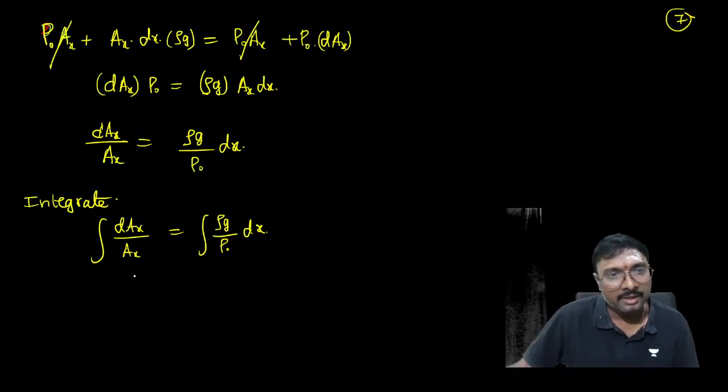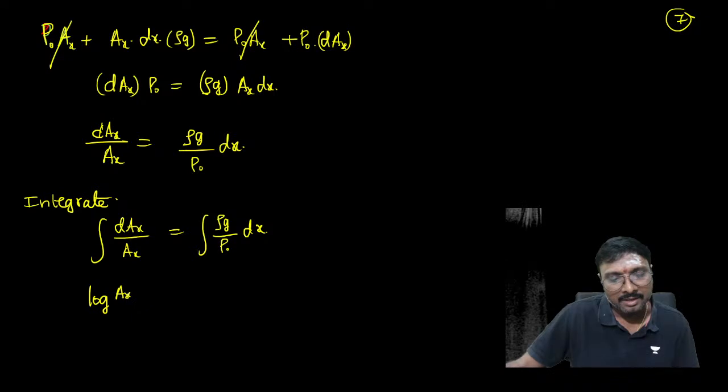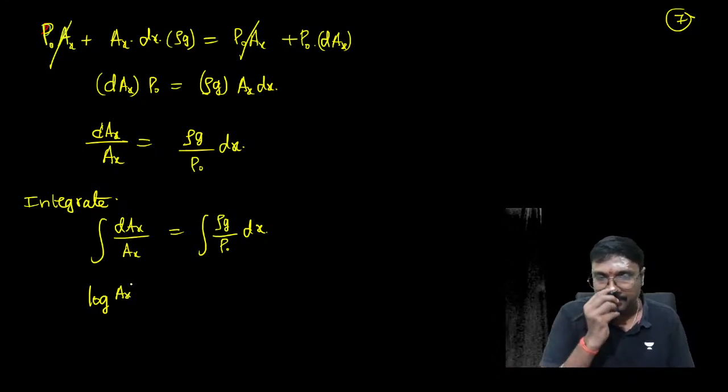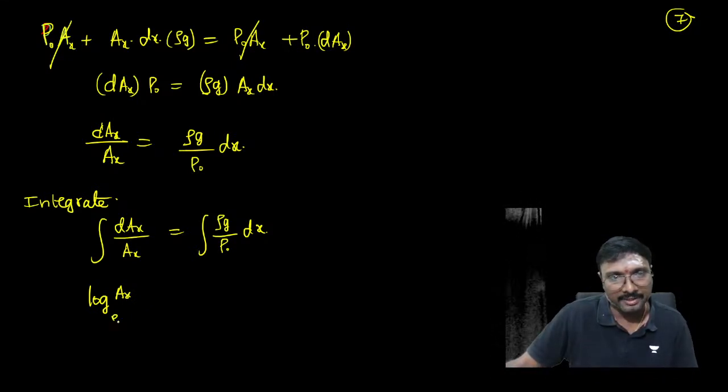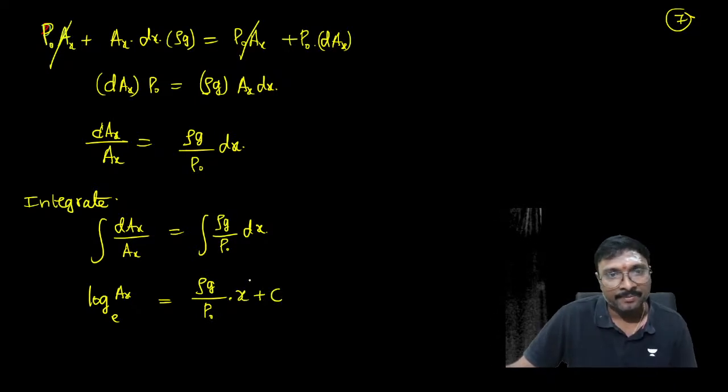What can you say now? The integration of 1 by A_x, that is 1 by f of x, is what? It is log f of x, yes or no? Log of which function? A_x. So log of A_x to the base e equals, on the right side, the integration of rho g by P naught into dx, which is rho g by P naught into x plus C, right?